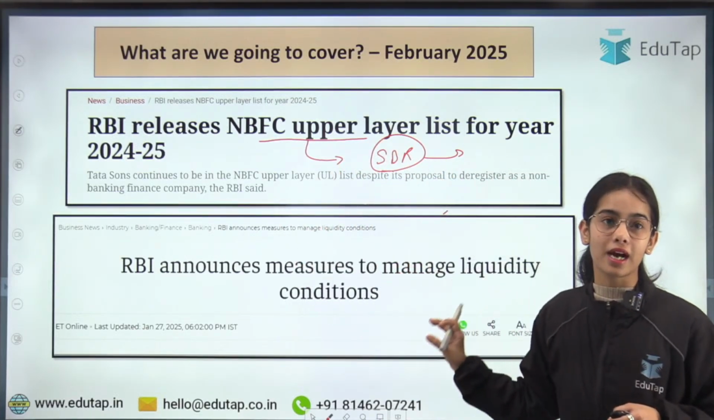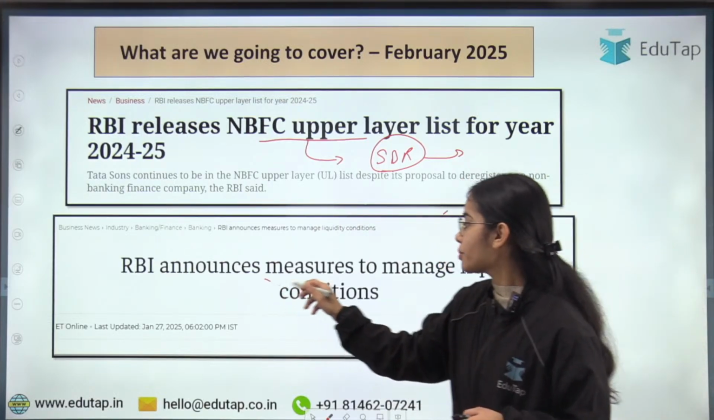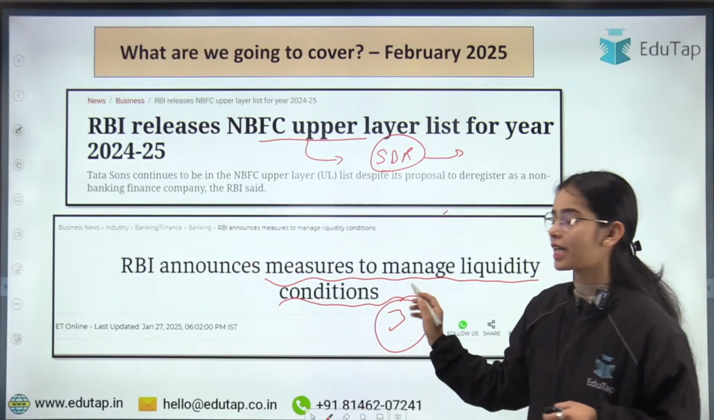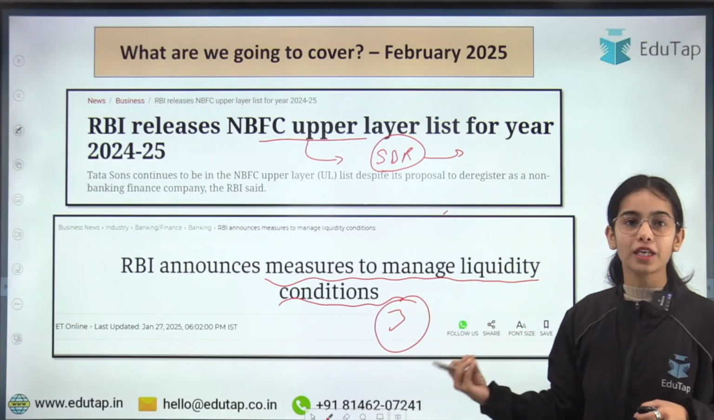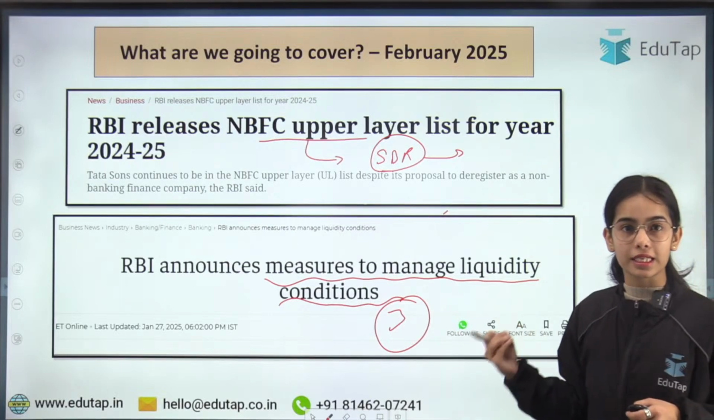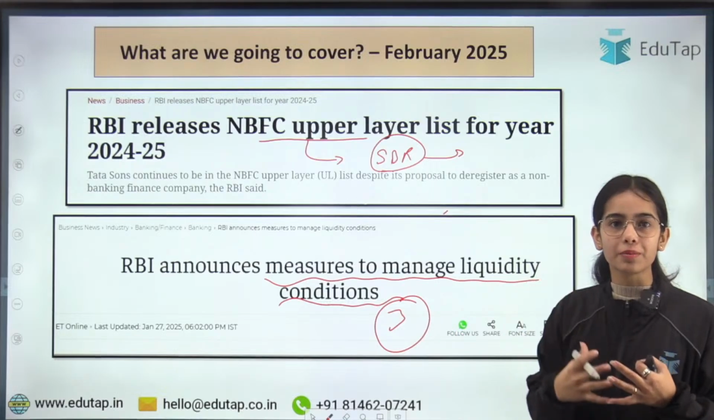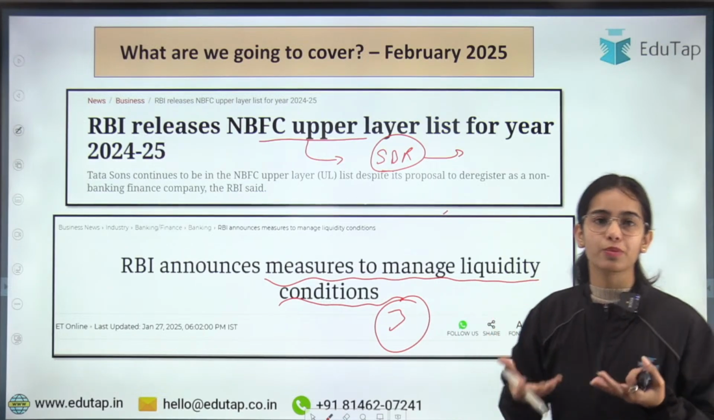The second news is regarding the RBI, which has announced measures to manage the liquidity conditions. So there are 3 steps that have been announced by the RBI. So we are going to discuss these 3 steps, and in descriptive answer writing later on, you can use such steps with regard to the management of liquidity.